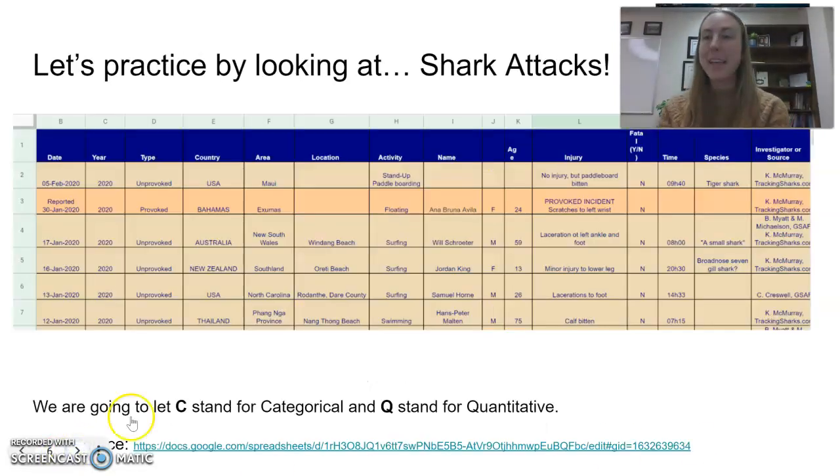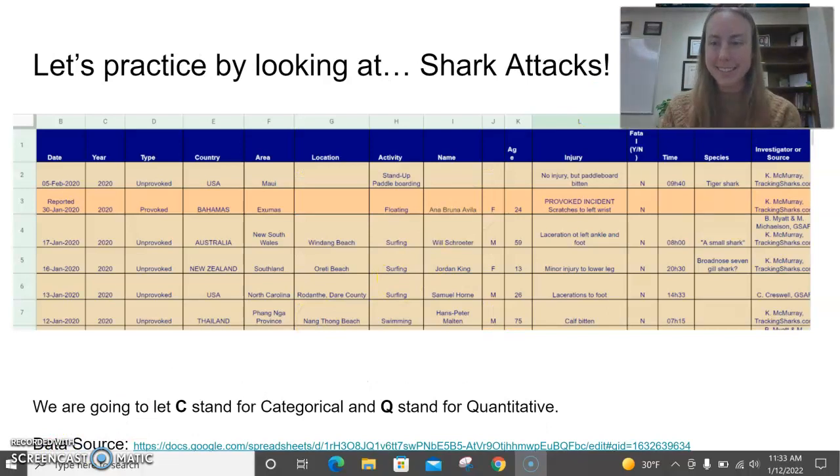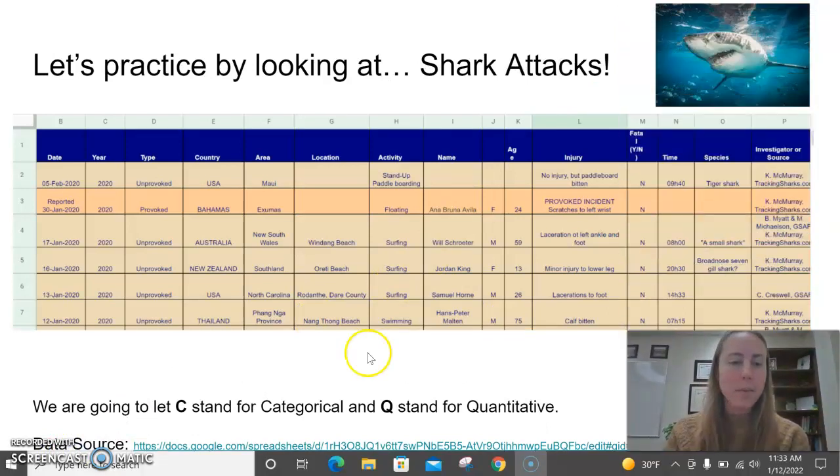Let's practice by looking at shark attacks. This data came from a Google Doc, and it records the date, the year, the type of shark attack, the country, the area, the location, the activity the person was doing when they were attacked by the shark, the name of the person, their gender, their age, the injury that happened to them because of the shark attack, whether it was fatal, yes or no, the time, the species, and the investigator or source for that reported shark attack.